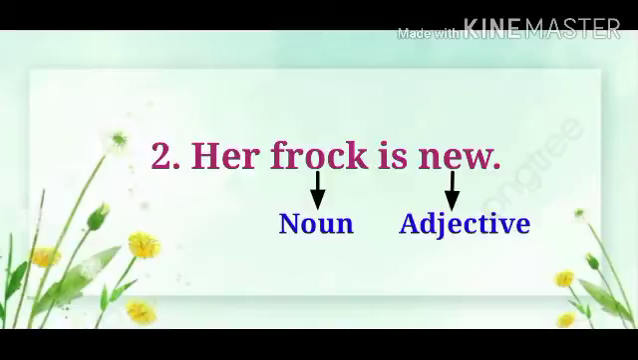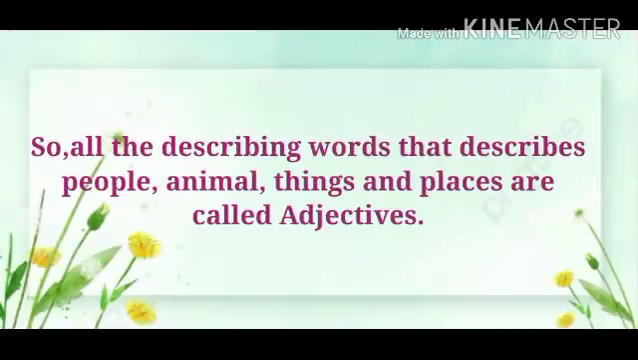So all the describing words are called adjectives. Words that describe nouns or pronouns are called adjectives. So all the describing words that describe people, animals, things and places are called adjectives.